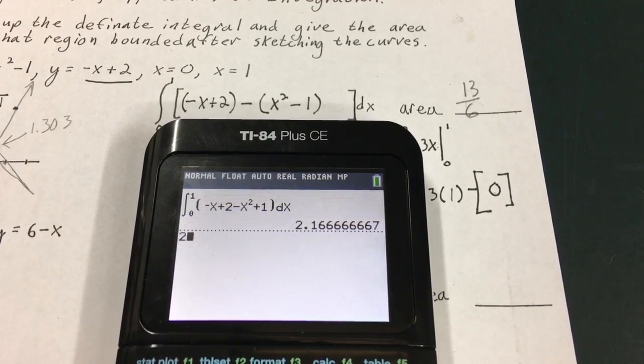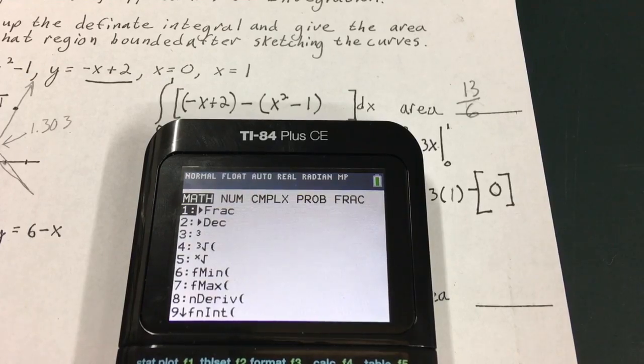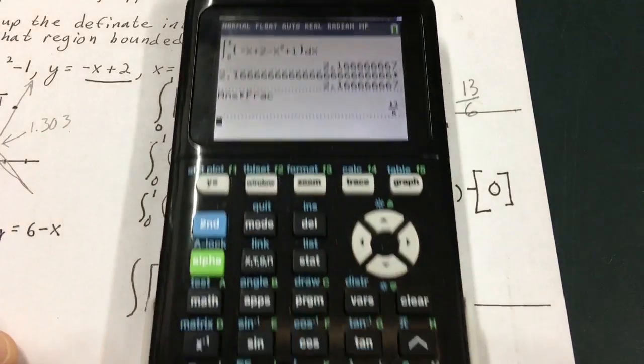2.16666. I'm trying to get 13 over 6 in my calculator, so I want to see if I can't trick it. I believe I hit math. So enter. 13 over 6. It matches up.